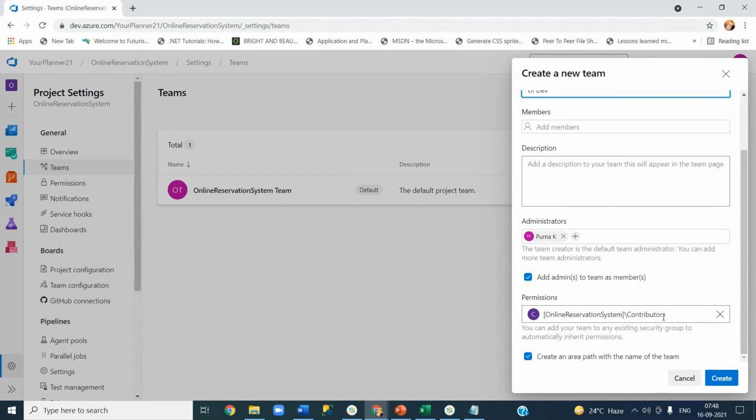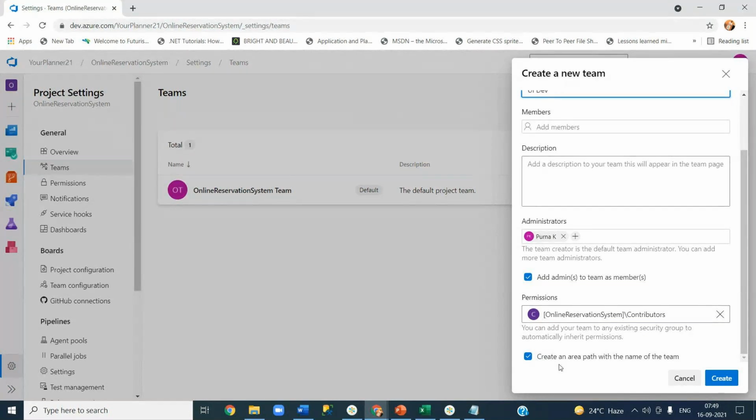Let us say you have an admin group, a contributor group, and a read-only group, which you can call the readers group. This is self-explanatory. Contributor means whoever is part of this team can contribute to this project in terms of adding or modifying requirements or adding CI/CD pipelines, etc. Admin means they can do anything. They can add people, create teams, delete people, delete the project. I will show you the list of all those things. Right now I'm making this team part of contributors.